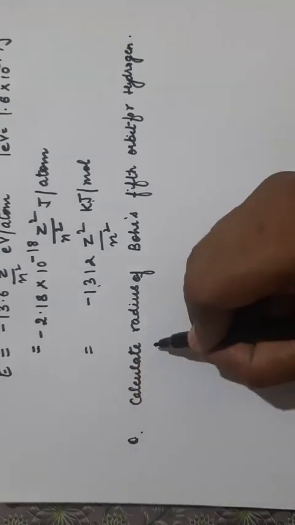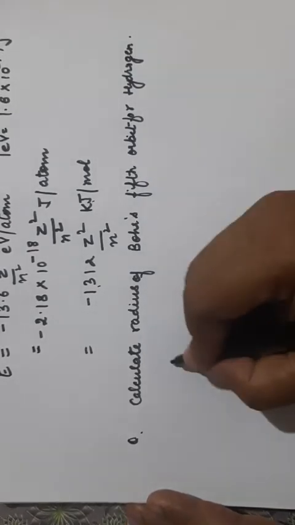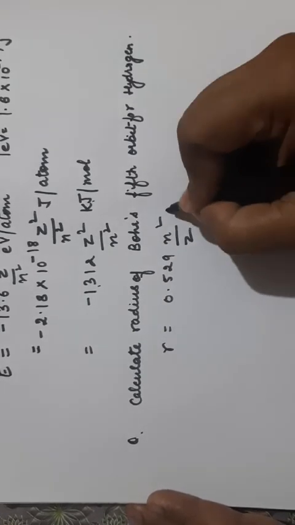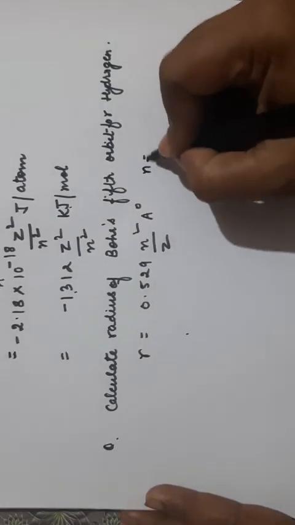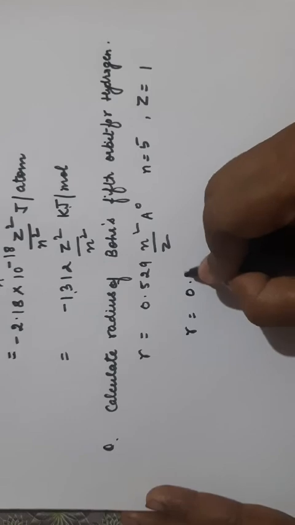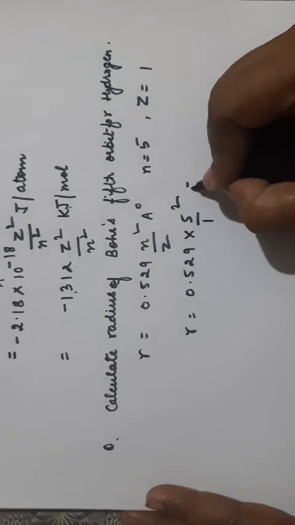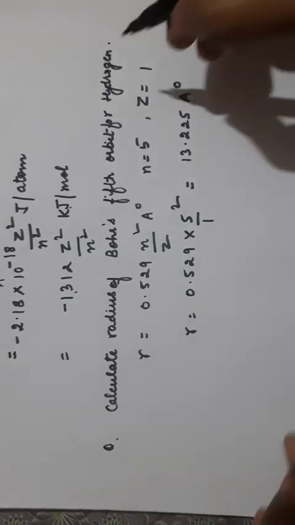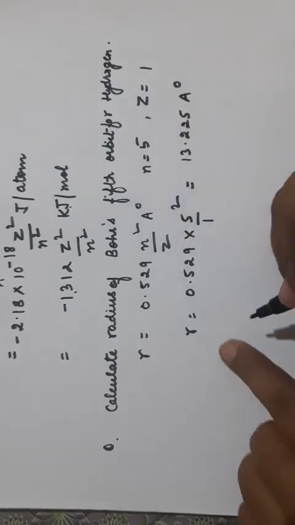Now we will solve one question. Calculate the radius of Bohr's fifth orbit for hydrogen. So you have to use the formula for radius. Radius is equal to 0.529 n square upon Z angstrom. Clear? So this is the formula we'll be using. Now fifth orbit means n is equal to 5, and for hydrogen Z will be equal to 1. So put the value: 0.529 into 5 square upon 1. So you will get the answer 13.225 angstrom. Now if you are asked for helium He plus, we will write Z is equal to 2 and calculate the radius.